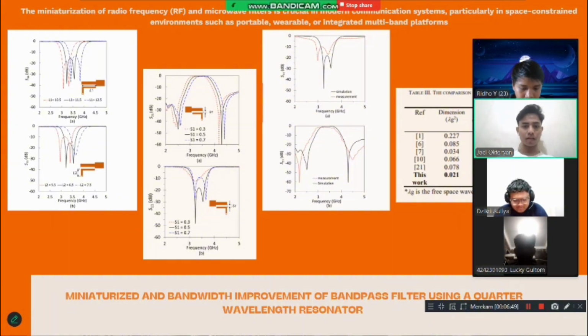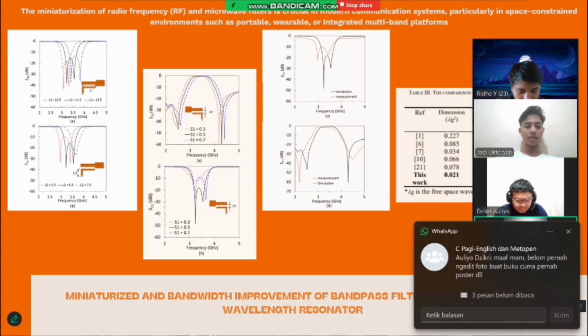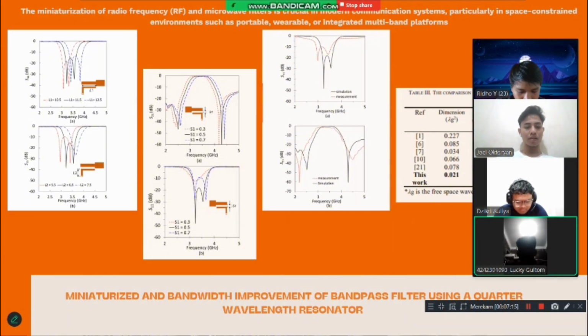Okay, and then the first picture is the comparison with previous studies, or the table on the right side. There is a comparison table that includes filter dimension, operating frequency, fractional bandwidth, insertion loss, and return loss.